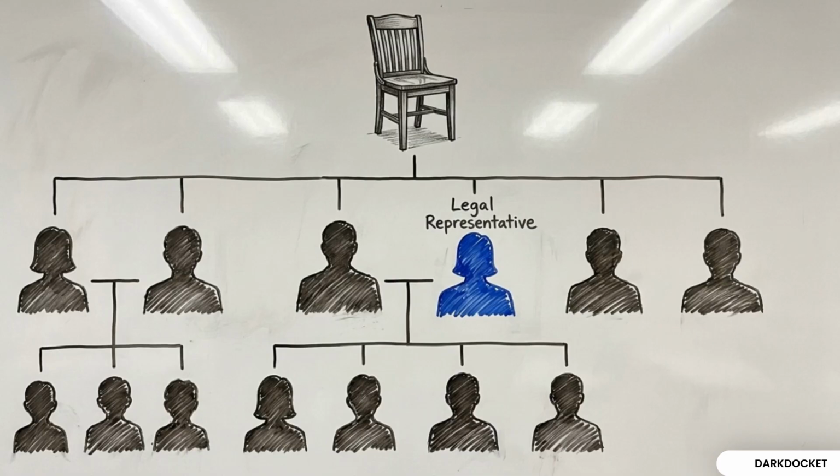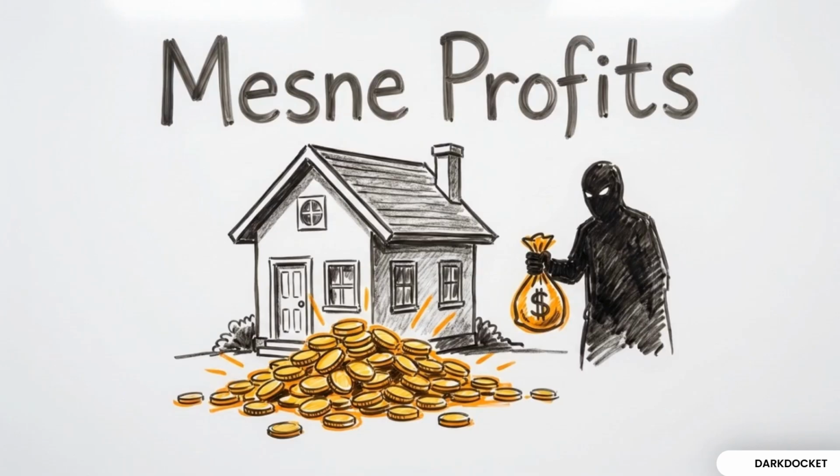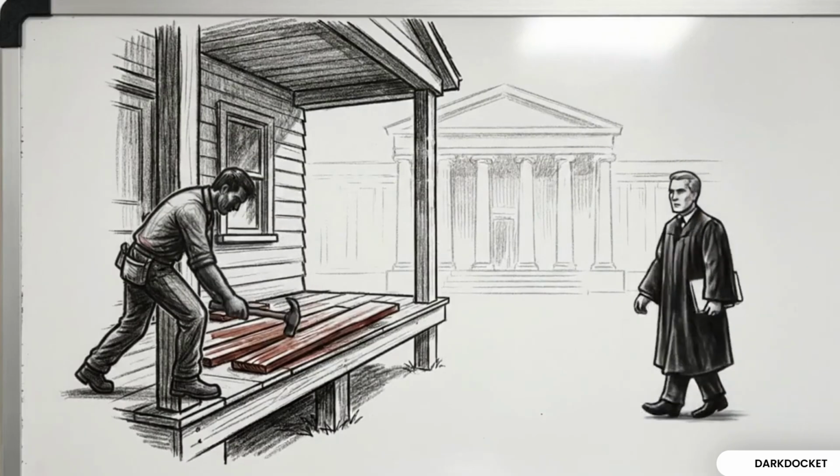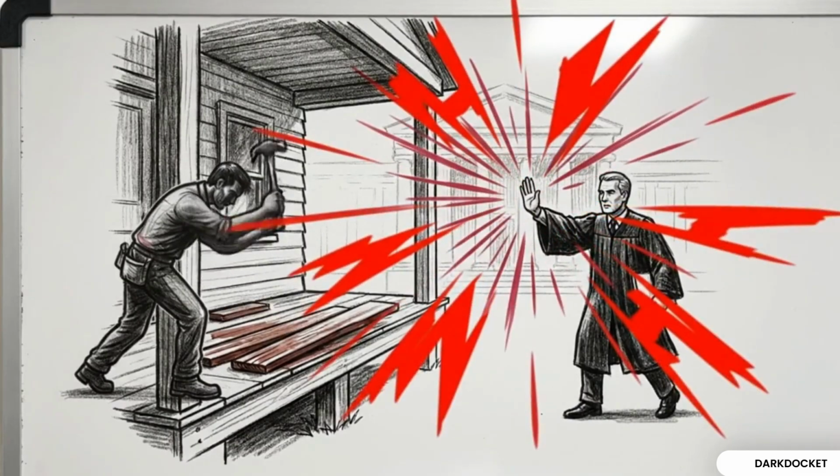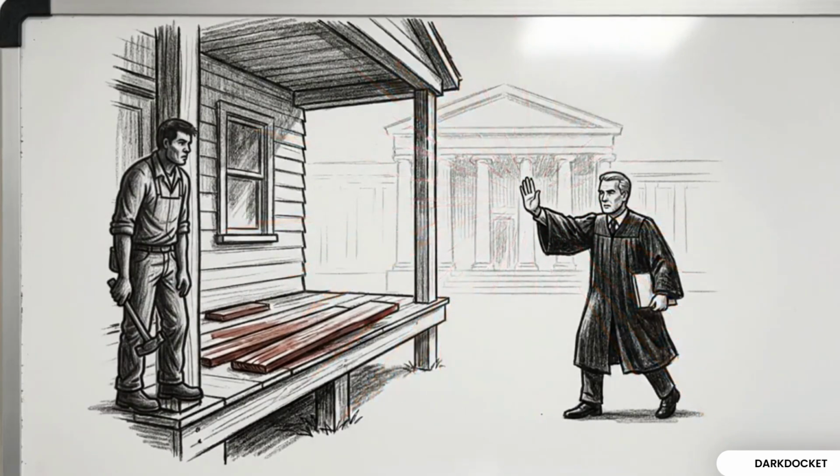A legal representative is anyone who legally represents a deceased person's estate, including those who intermeddle with it. Mesne profits are the profits a wrongful possessor actually received or could have received, but take note, these profits exclude any value added by improvements the illegal occupier made to the property.